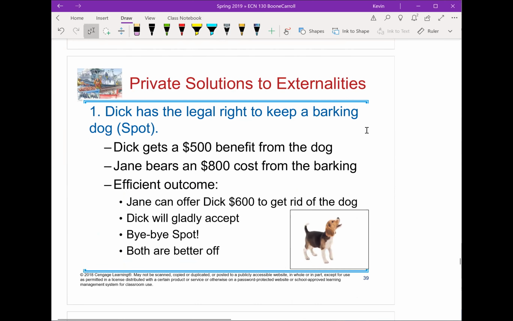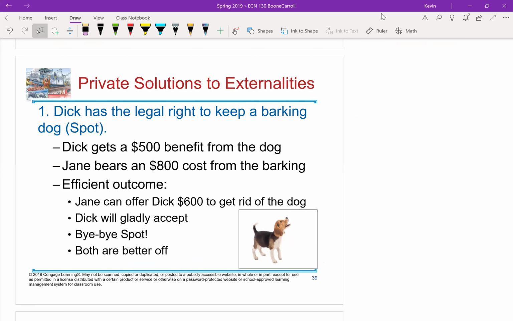So to show this, say we have a dog, and the dog's name is Spot, and we have Dick and Jane. We're going to look at both assumptions of rights. The first being that Dick has the right to keep the dog. The second being that Jane has the right to quiet and not having to hear the dog.